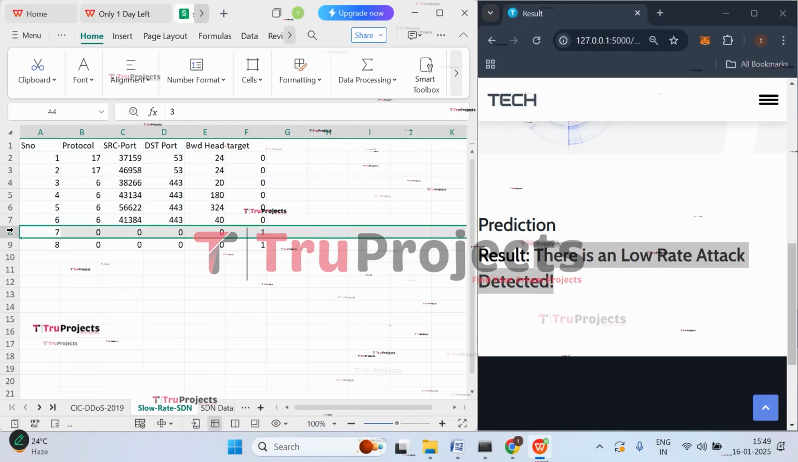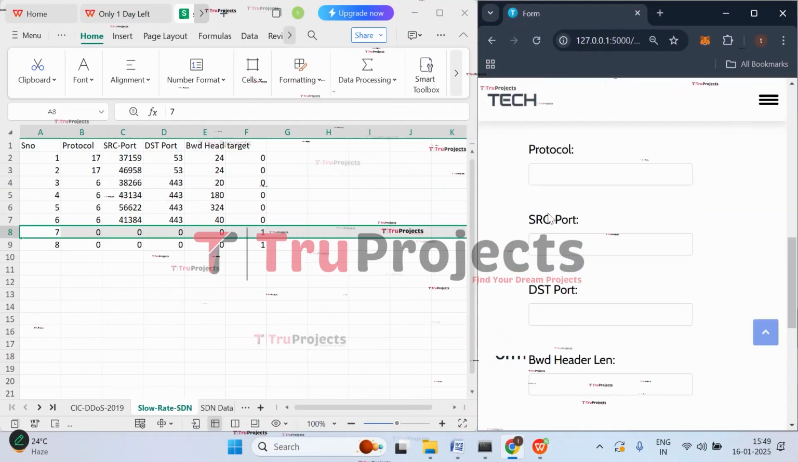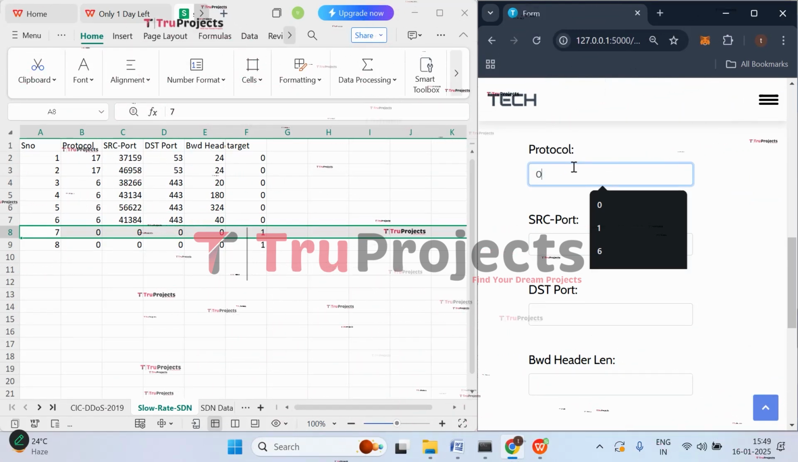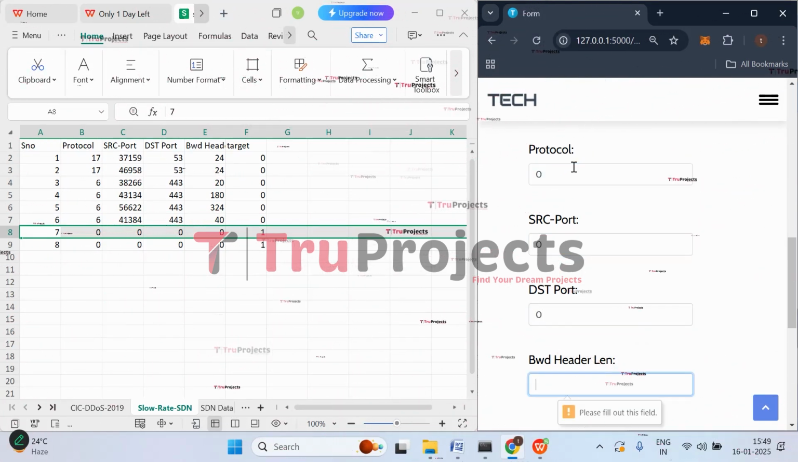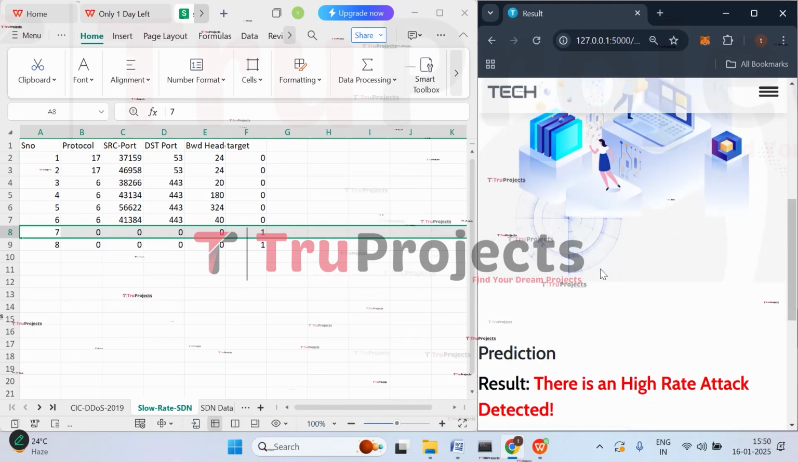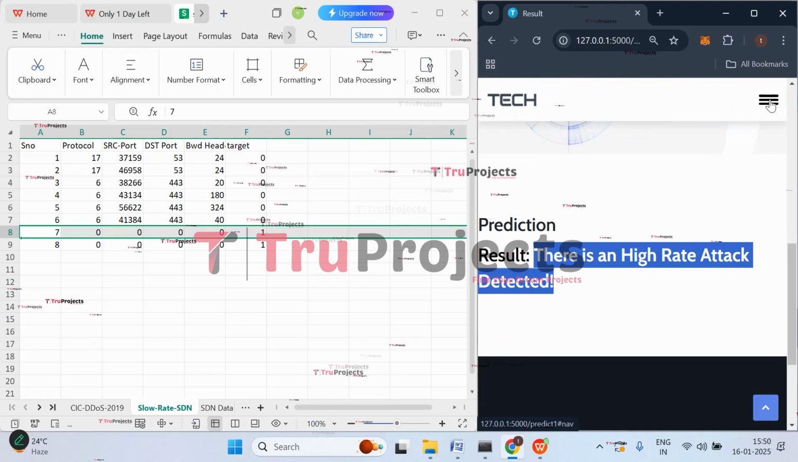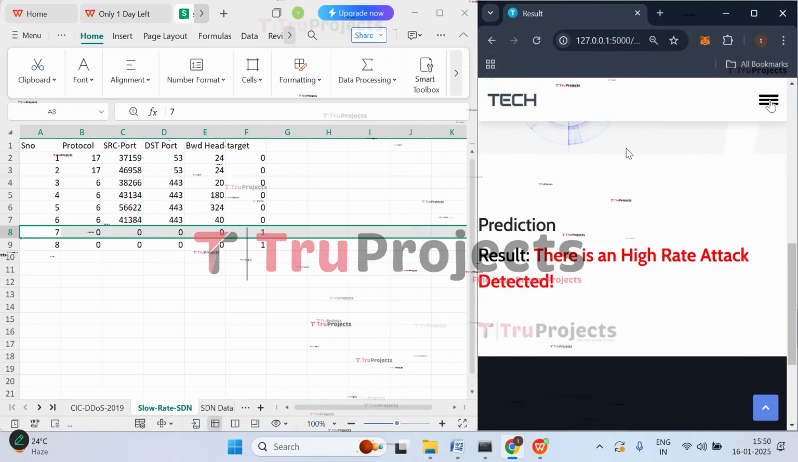Now let's check with this case. Click on prediction, click on slow rate SDN. So here the protocol value is 0. All the values are 0. Now click on predict. So here you can observe that there is a high rate attack detected. Here a high rate attack has been detected if the values are all zeros.